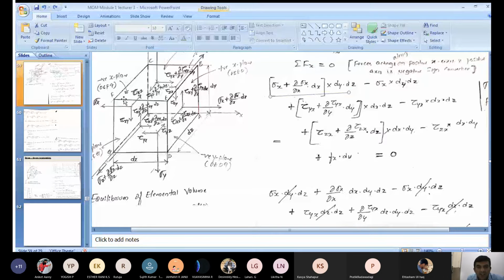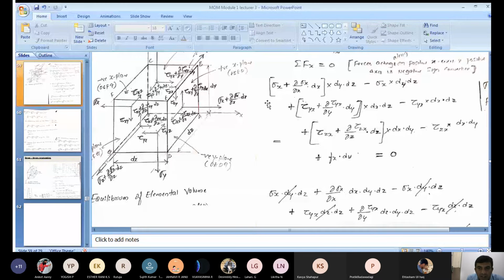Next, you consider the negative x plane. First you consider the positive x plane, next the negative x plane. In the negative x plane, which stress is acting along the x axis? Only sigma x is acting along the x axis, right? This is a stress, sigma x, multiplied by the area. The area is the same, it is OCFG, that is dy into dz.